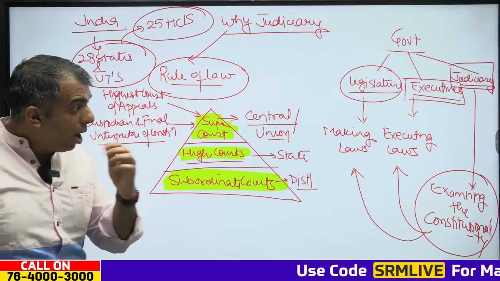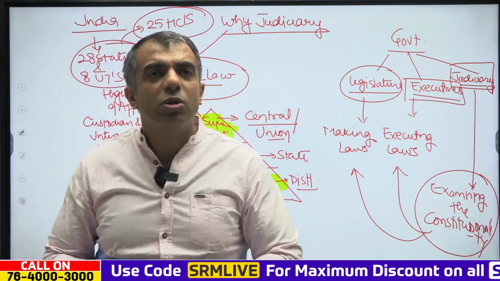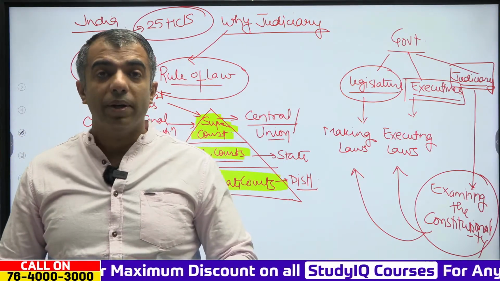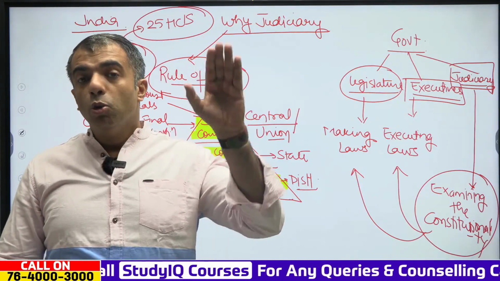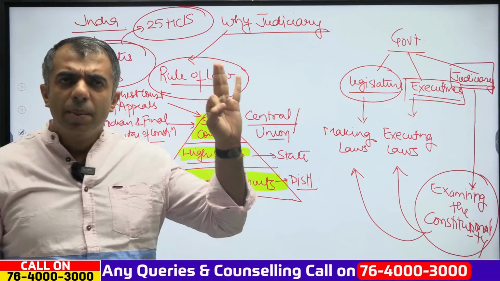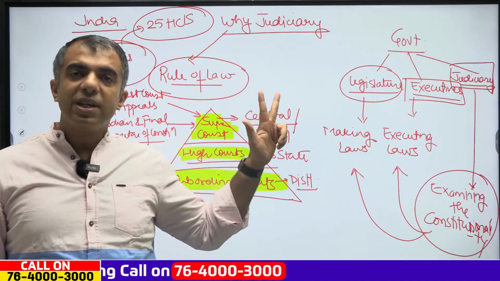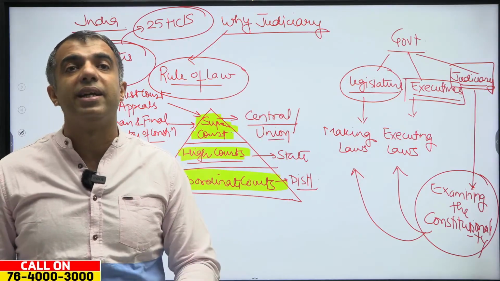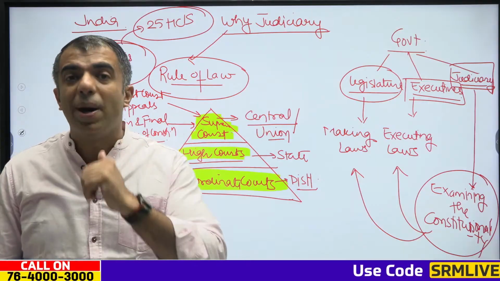Now, many a time you might have been confused as to how these high courts have been established. For the very first time, they were established during the British times. During the British times, there were 3 British presidencies, the presidencies of Calcutta, Bombay, and Madras. First and foremost, the high courts were established in these presidencies in 1862. The fourth high court which was established was the Allahabad High Court.